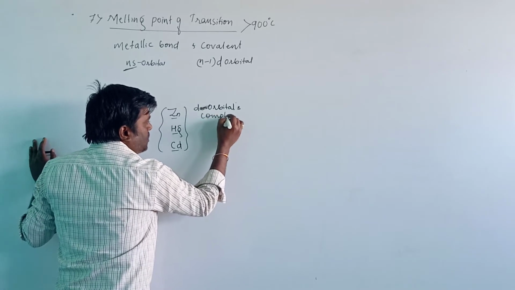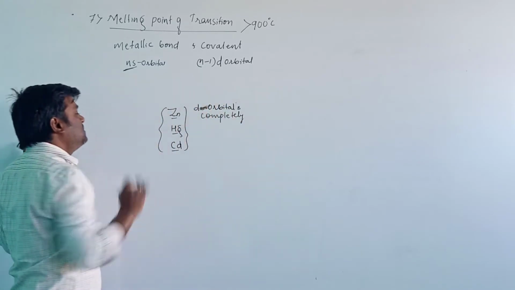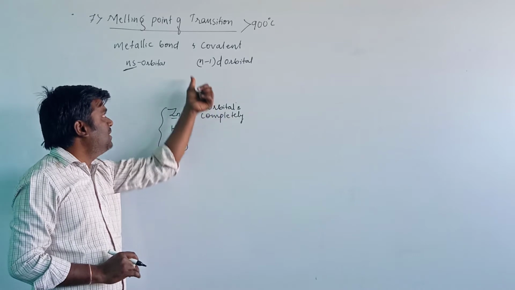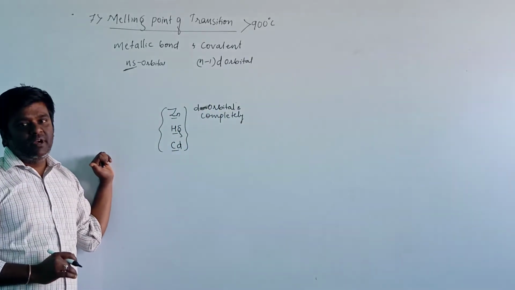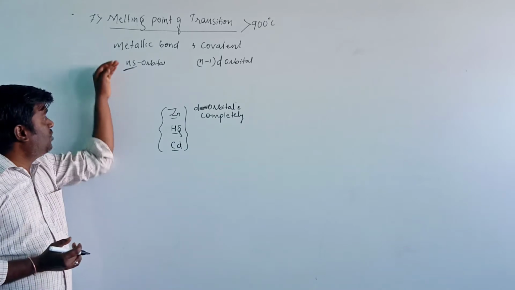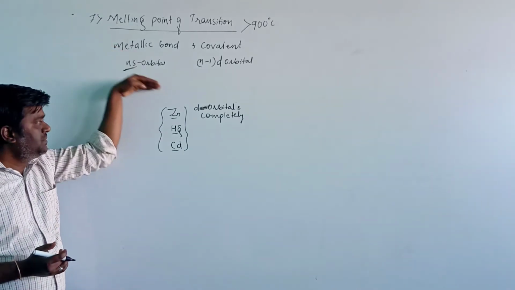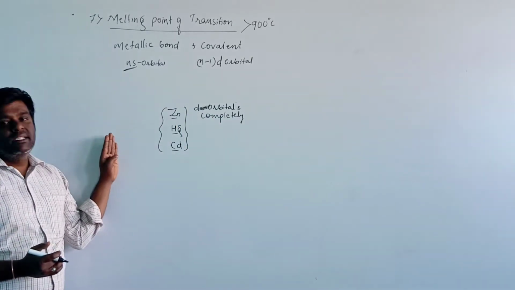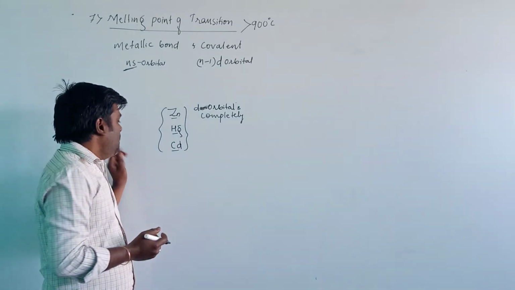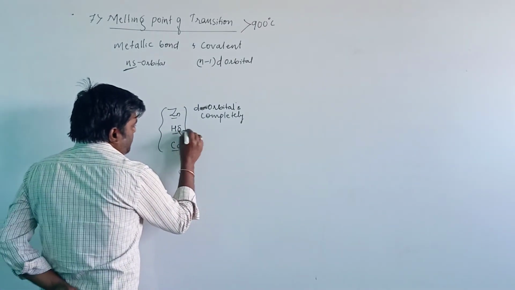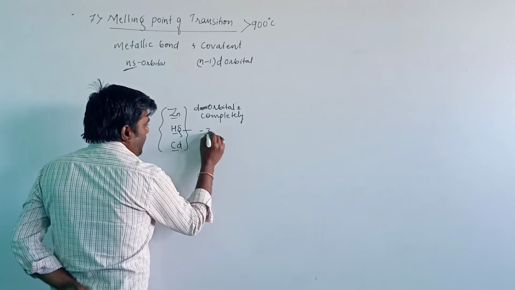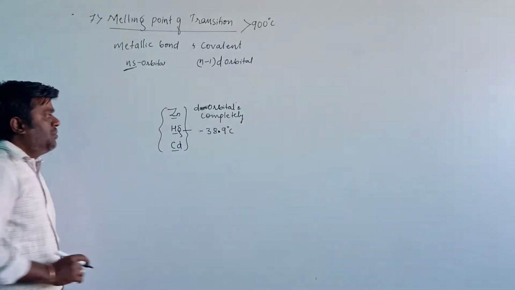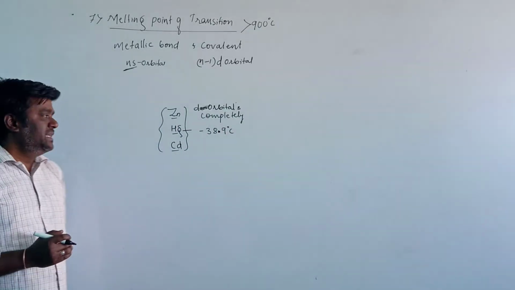Therefore, covalent bonding is not possible in zinc, mercury and cadmium. Since the d orbitals are completely filled, only metallic bonding is possible, so the melting point of these three elements will be lower than 900 degrees Celsius. Mercury has a melting point of minus 38.9 degrees Celsius.